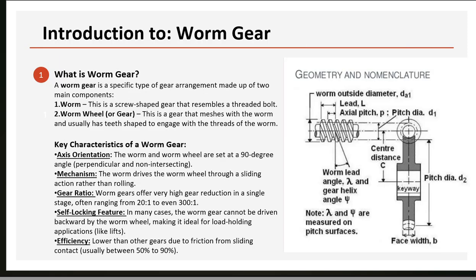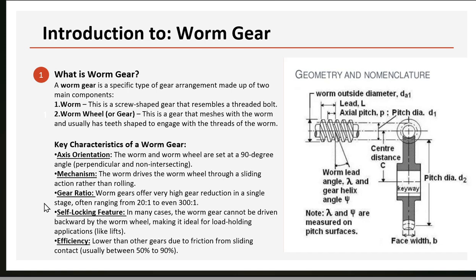Introduction, second part, introduction to worm gear. What is worm gear? Worm gear is a specific type of gear arrangement made up of two main components, worm and worm wheel. The worm is a screw-shaped gear that resembles a threaded bolt, and the worm wheel is a gear that meshes with the worm and usually has teeth shaped to engage with the threads of the worm.